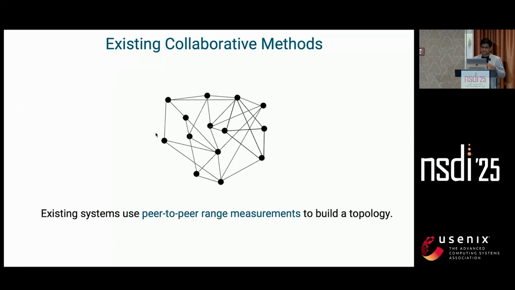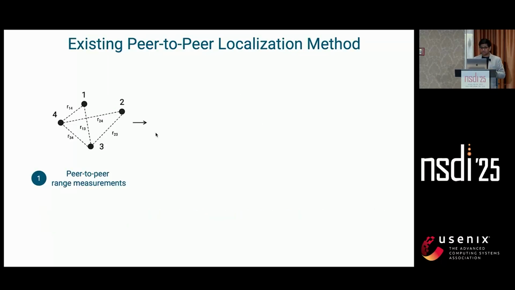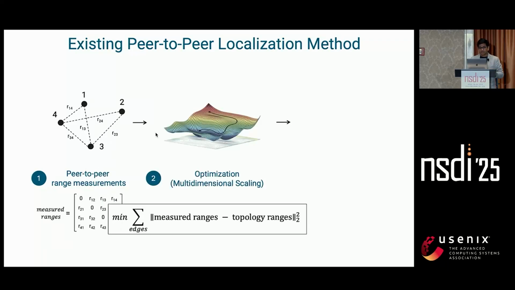Now, most of the existing collaborative approaches use a graph-based method where we take pairwise range measurements and then stitch them to create a network topology. So let's say there are some nodes that can measure ranges with each other by exchanging signals and timing the responses back. We can take these measurements and create a distance matrix. And the core idea here is simple: given noisy ranges in this distance matrix, we want to estimate the topology that best matches these measurements.